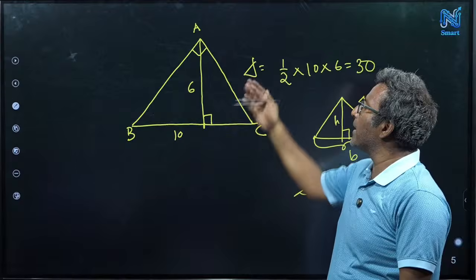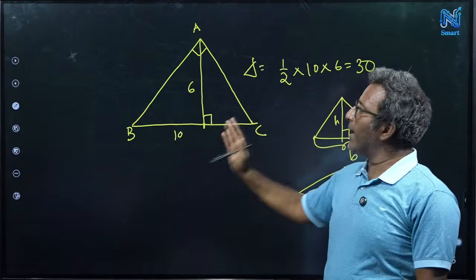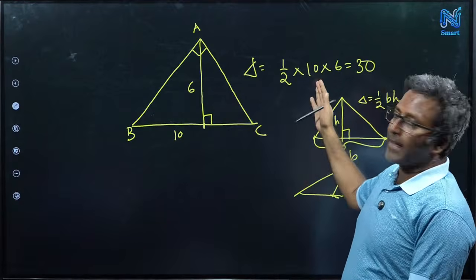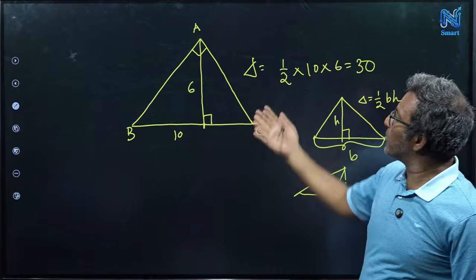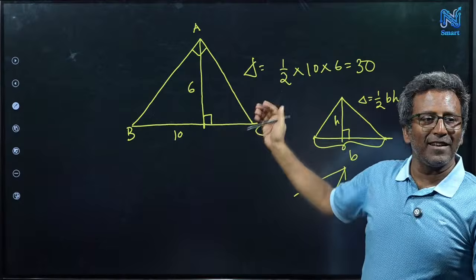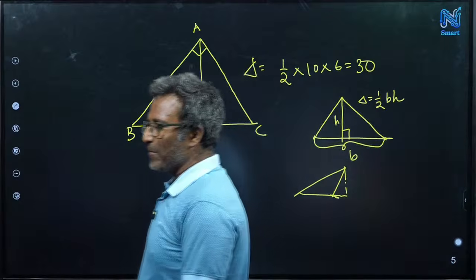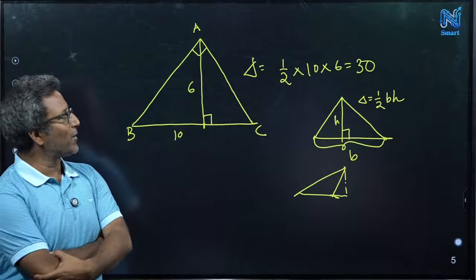The question one should ask is: if the triangle exists, this is the area. Does a triangle exist with this information? Can you check whether such a triangle exists or not?